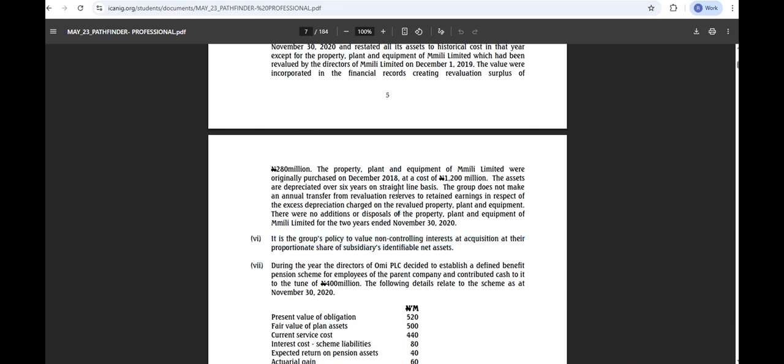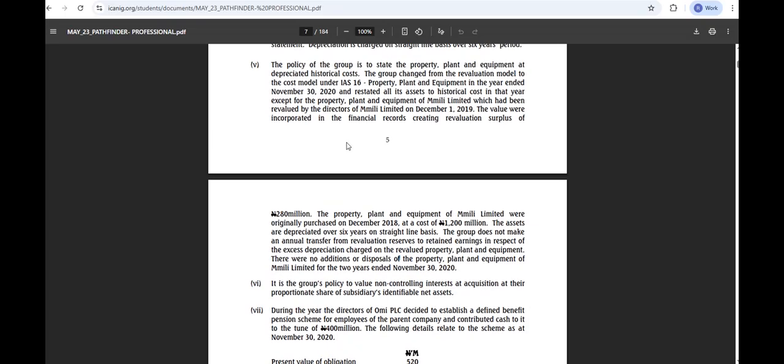Now, this revaluation, they said the value was incorporated in the financial records, creating a revaluation surplus of 280 million. Right? Yes. Now, we are using historical cost, but Emily is using revaluation, which is at 280 million. The PPE of Emily was originally purchased at 1,200. The assets are depreciated over 6 years. The group does not make an annual transfer from revaluation reserve to retained earnings.